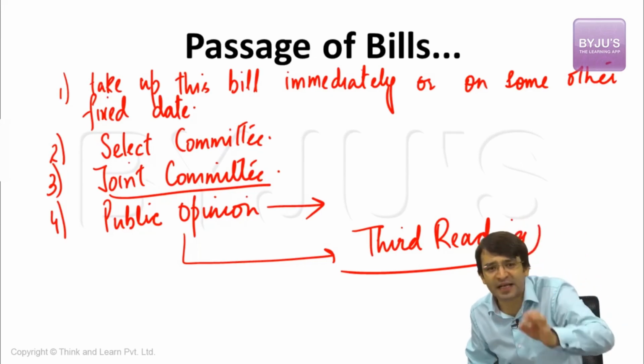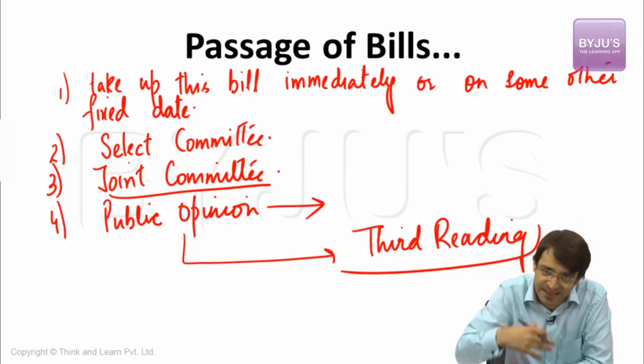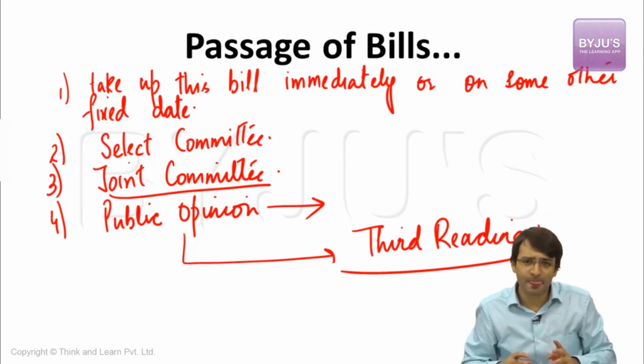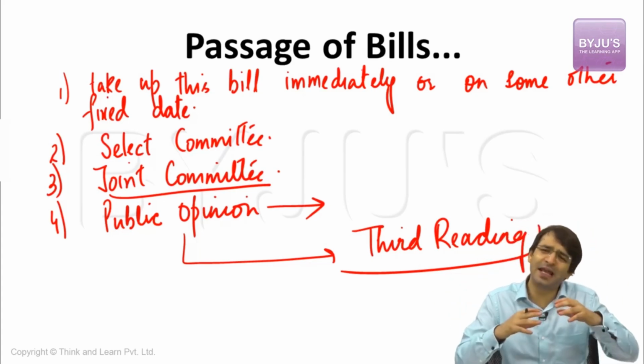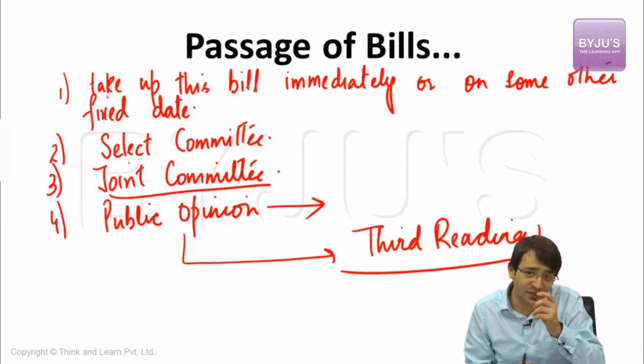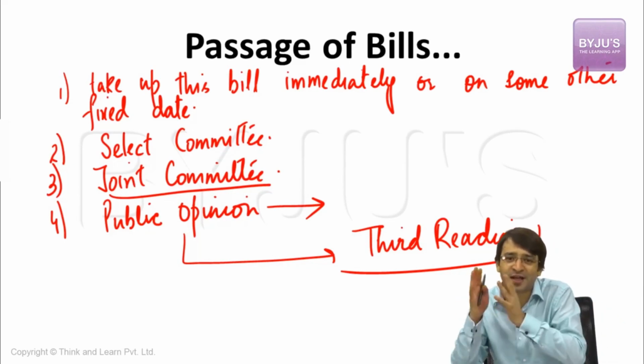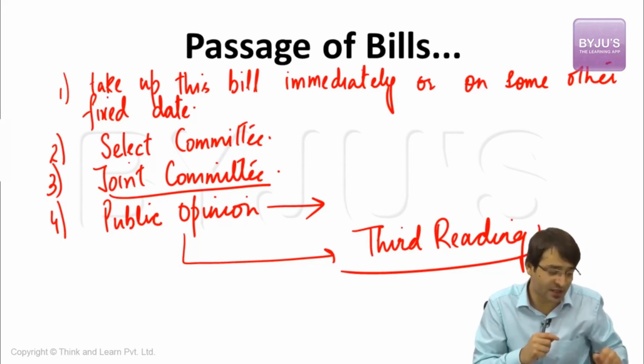Whether this bill is to be accepted or rejected, that means voting takes place. Clause by clause, voting takes place, and ultimately, this bill is either accepted or rejected by the members of the parliament. This stage is a mere formality, as we talked about, and ultimately, every bill passes through all these three stages. Now, let us suppose that Lok Sabha has passed this bill by going through all these three stages, then this bill is sent to the Rajya Sabha. And then there are various options which are available to Rajya Sabha.